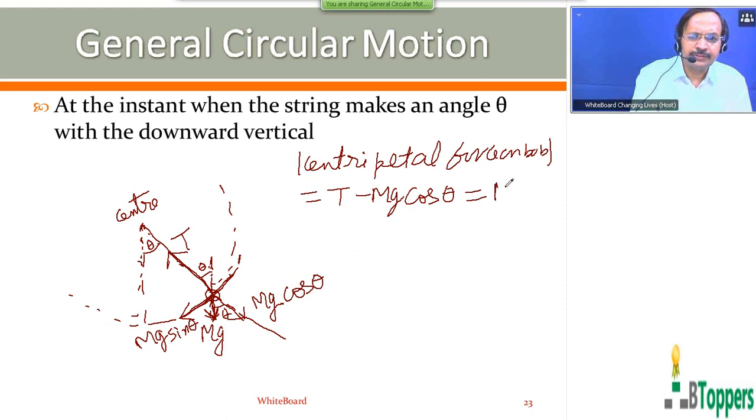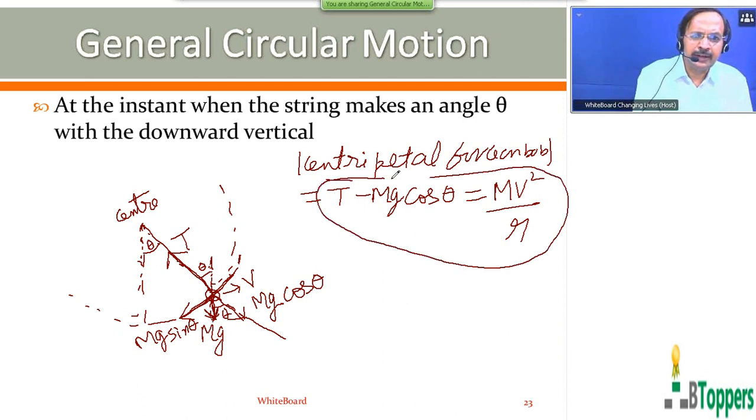That you can write as mv square by r, where v is the magnitude of the velocity of the bob at this instant and r is the radius of the circular path. So from this equation you can find the centripetal force of the bob or the magnitude of tension in the string at any position in the circular path by substituting the value of theta for that particular position and the value of v at that instant.